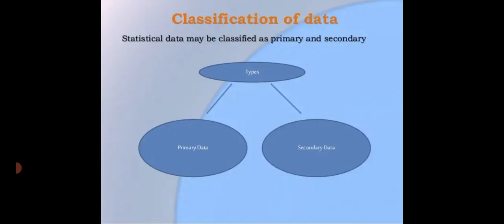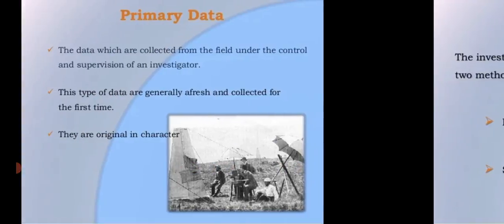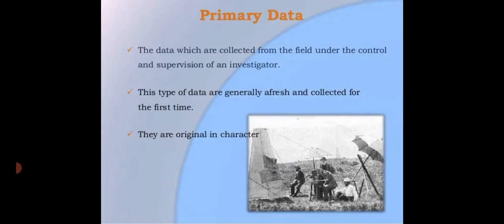Now let me focus on the primary data and the secondary data. Before that, we have already discussed the primary sources and the secondary sources. Let us clarify the difference.